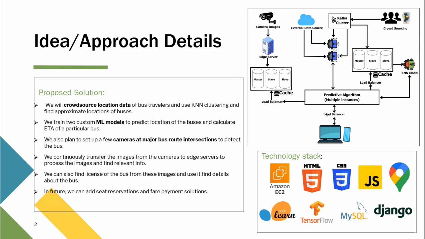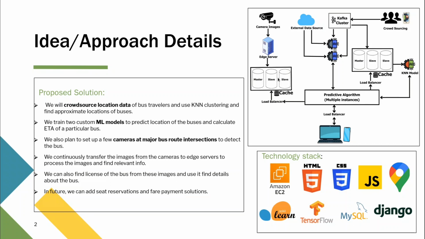Now when a particular person is querying our system for the closest bus that is available to them and at what time it will come, we first take that query and pass it into these two databases.